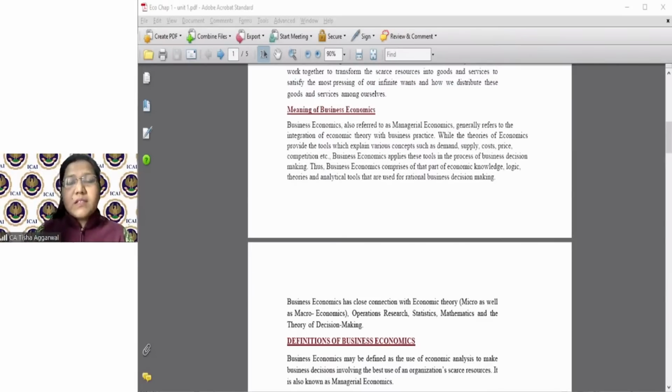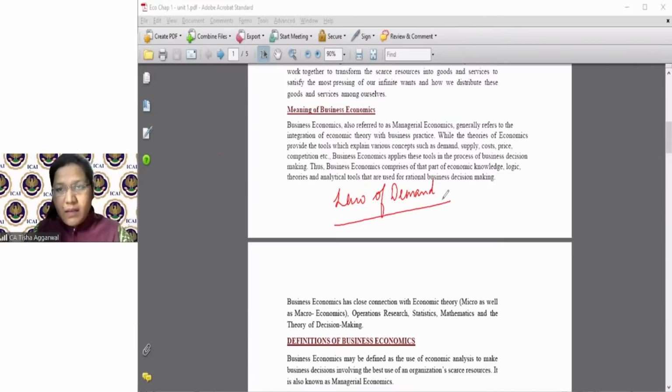Whenever I talk about business economics, which is also known as managerial economics, here I'm trying to integrate, to collaborate my business with economics. Now, economics tells me the problem, maybe let's say the law of demand. I'm discussing something very simple, understood in regular lifestyle also.